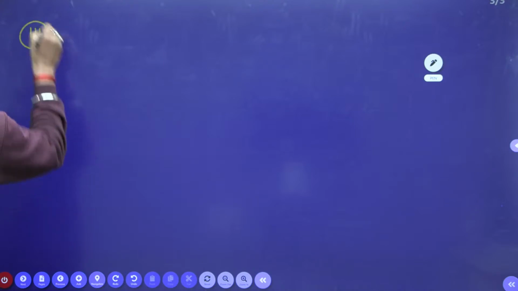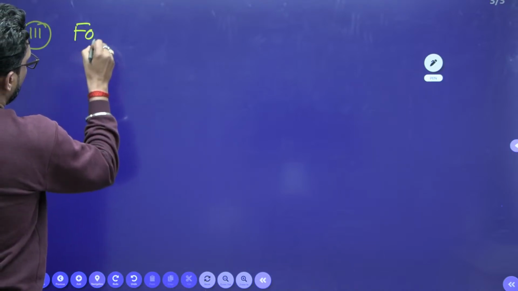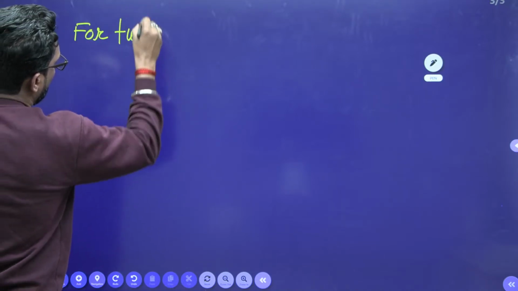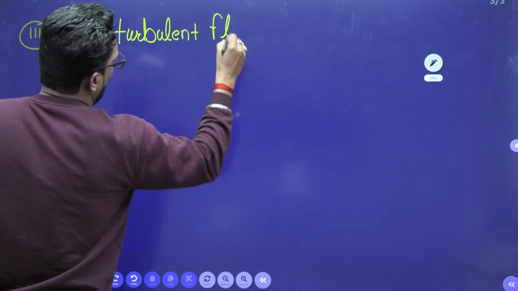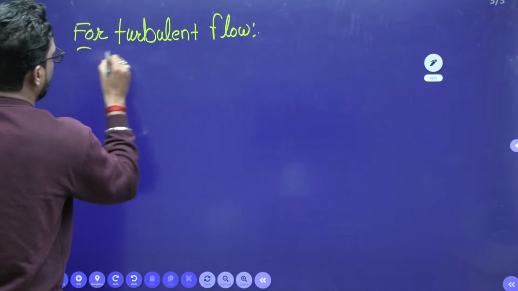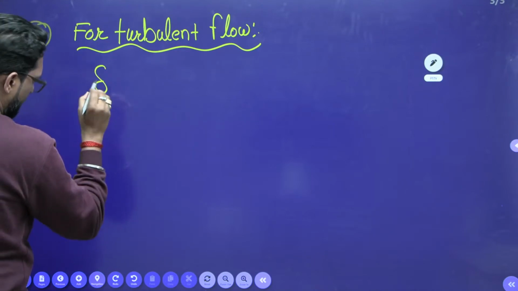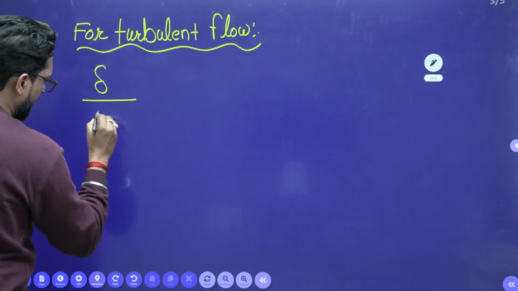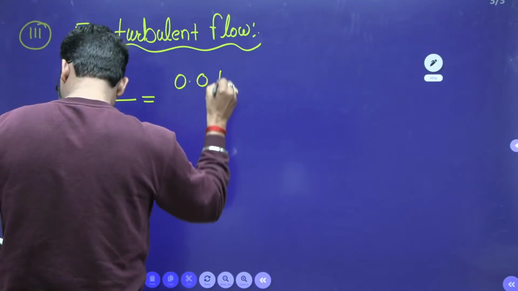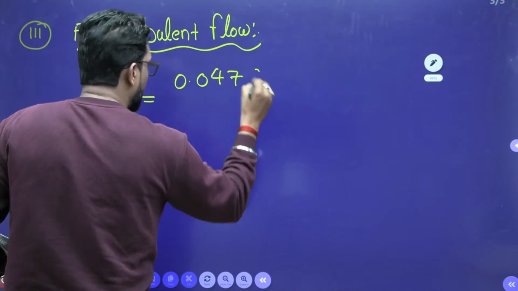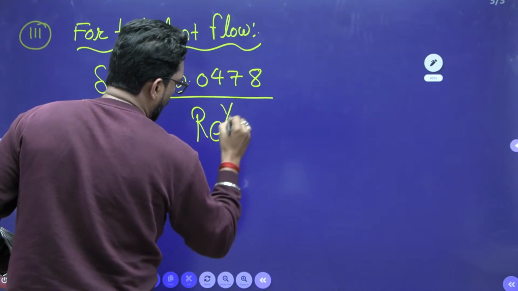Step third. What is the step third? For turbulent flow, what we know is that the displacement thickness delta divided by x is equal to 0.0478 divided by Re_x to the power 1 by 5.